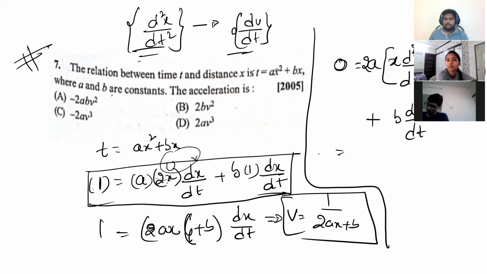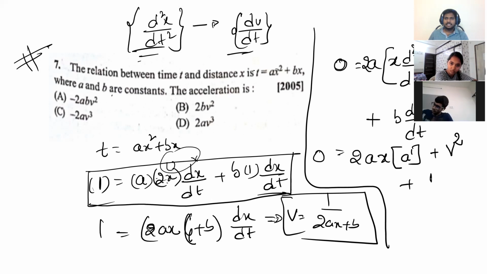What did you get? 0 is equal to 2ax into the acceleration that you need, a dash I'm considering here, plus dx by dt into dx by dt, which is nothing but v square, or not? Plus b into acceleration a dash that you need to know, right?